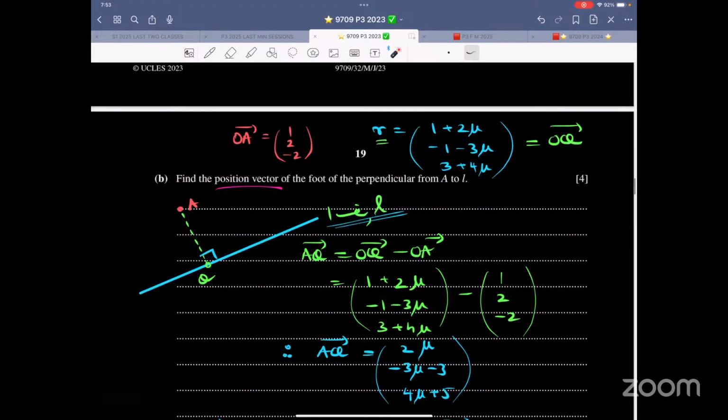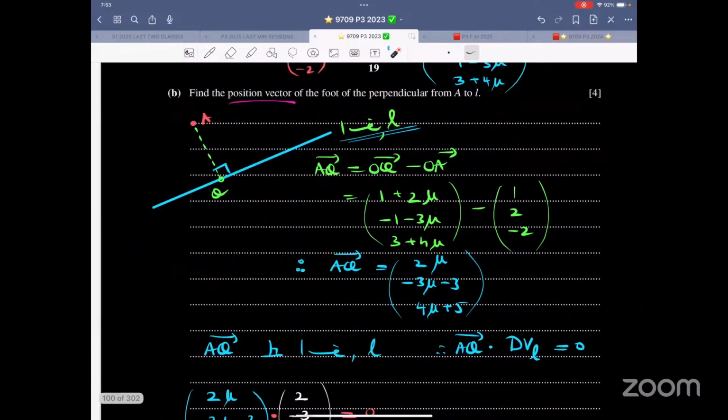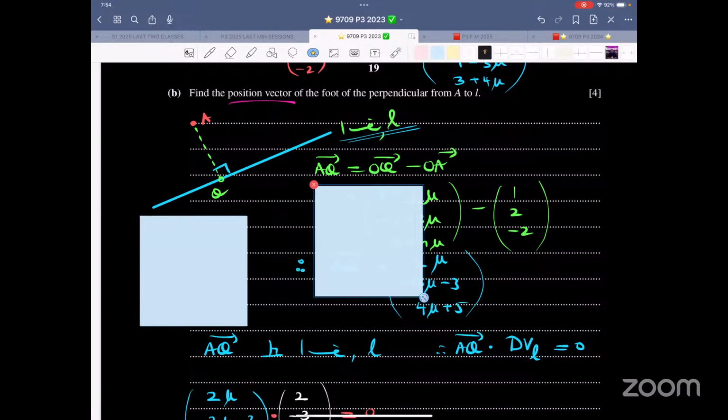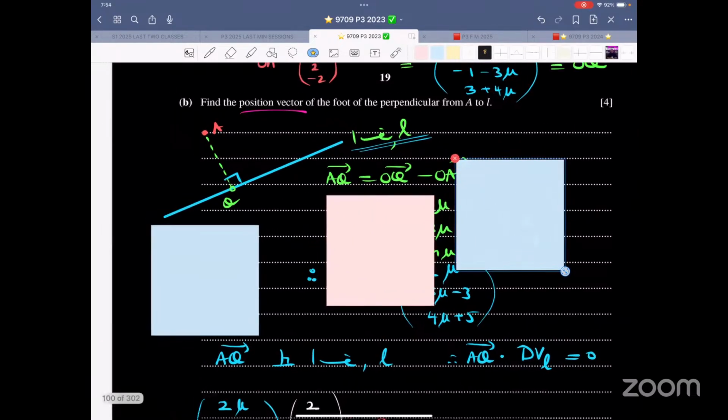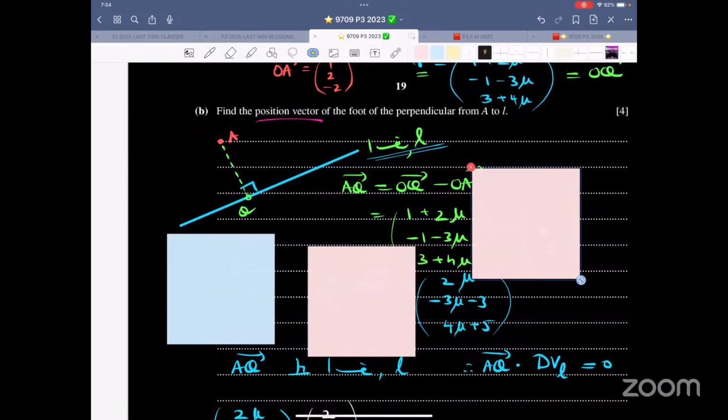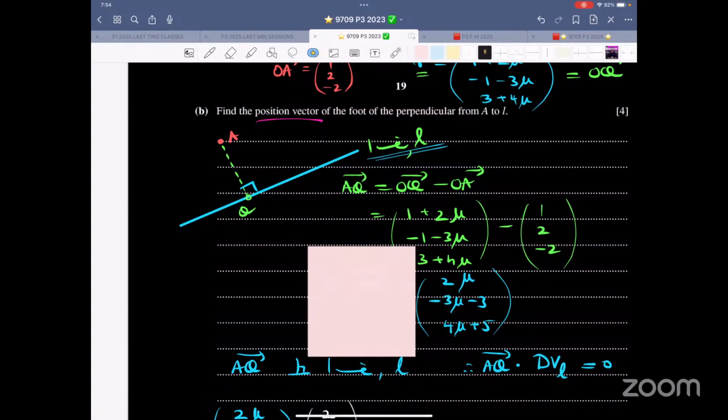Now this one, again, one of my favorite, and I just have a feel that you people might get lucky and this might come in your paper. So let me just choose this thing. Okay, let me remove this.